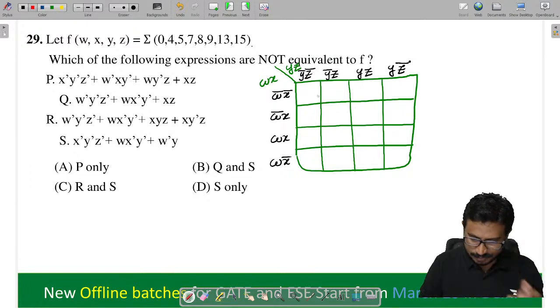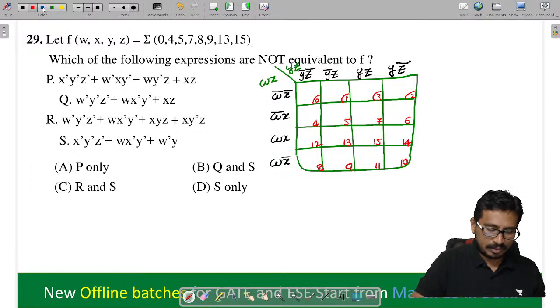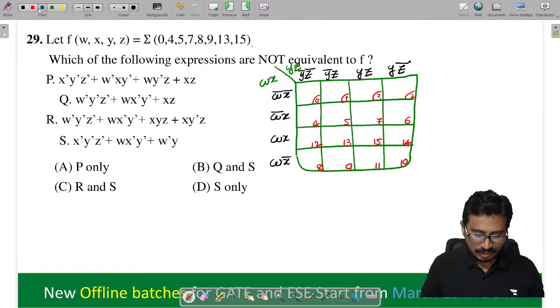As we know the minterm numbers: this is 0, this is 1, 3, 2, then 4, 5, 7, 6, 8, 9, 11, 10, 12, 13, 15, 14.